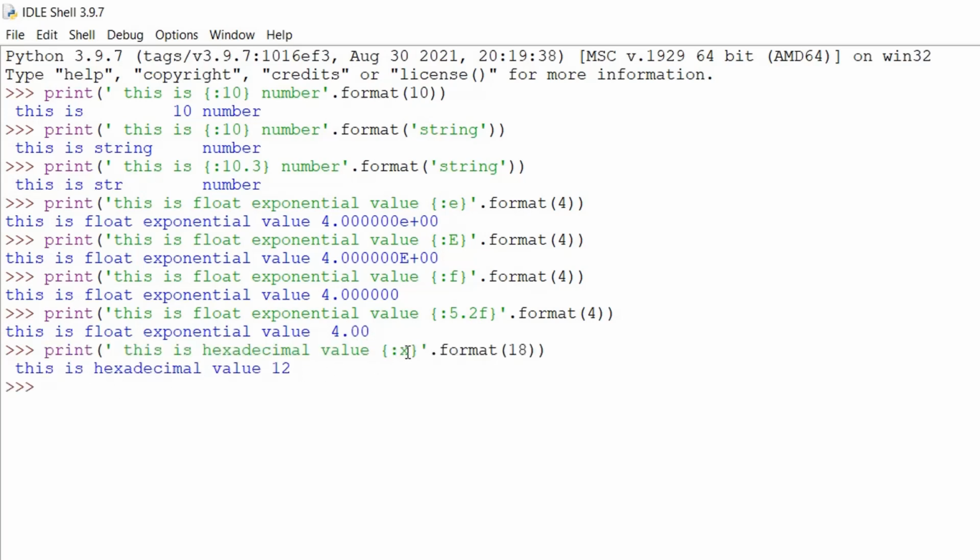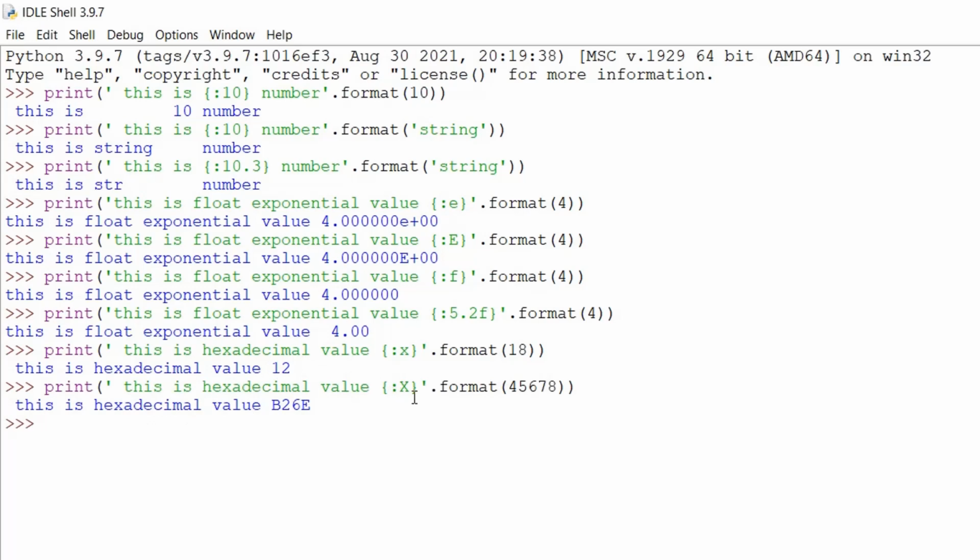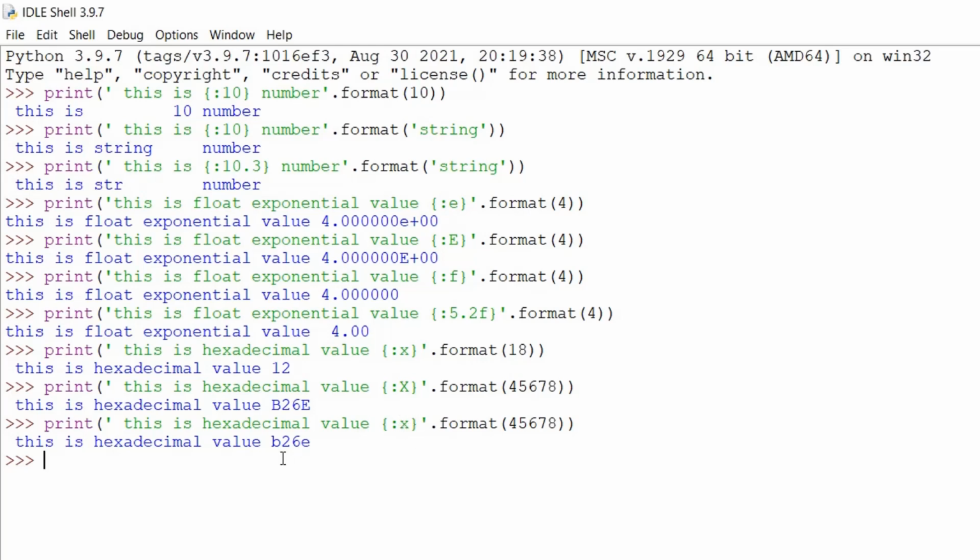So here colon x converts this decimal number 18 into the hexadecimal number 12. Here colon capital X converts this decimal number into a hexadecimal value, whereas the characters like B and E are in capital because our X is capital here. This is exactly the same as the previous one, but here we use a lowercase x, so the values B and E are in lowercase. Here colon o will convert this decimal value into octal form, so this is our octal conversion value right here.